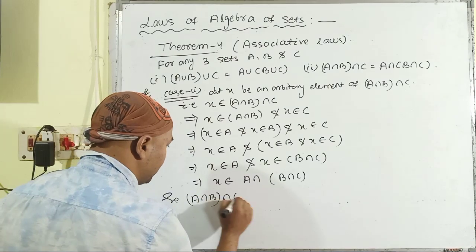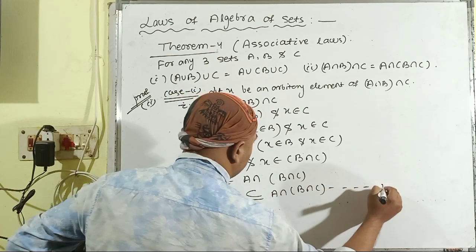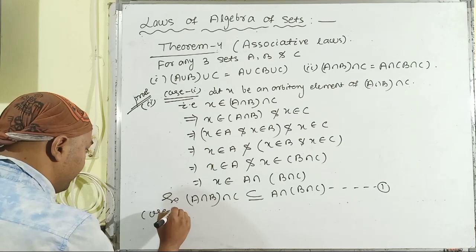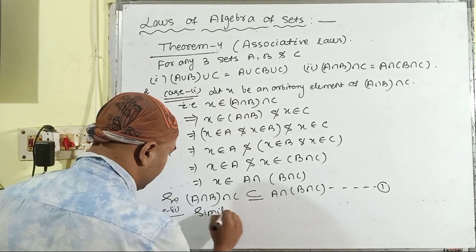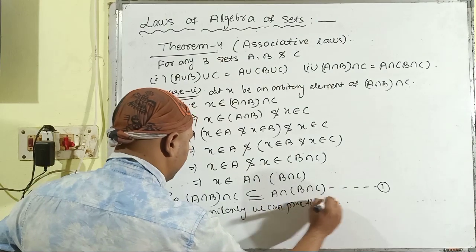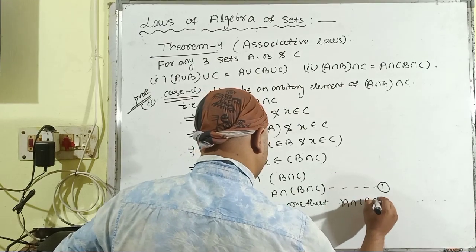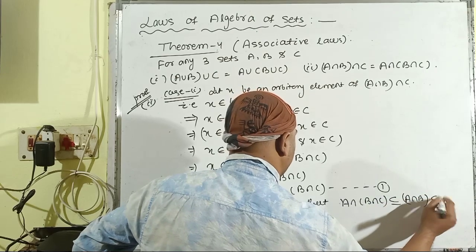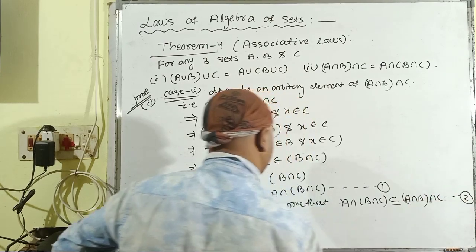So (A ∩ B) ∩ C is a subset of A ∩ (B ∩ C), and this is equation number 1. Similarly, in case number 2, we can also prove that A ∩ (B ∩ C) is a subset of (A ∩ B) ∩ C, and this is equation number 2.